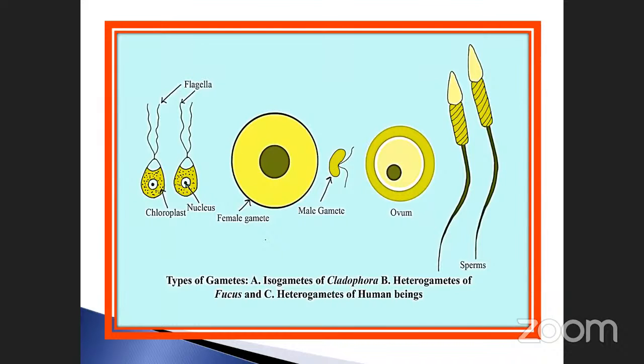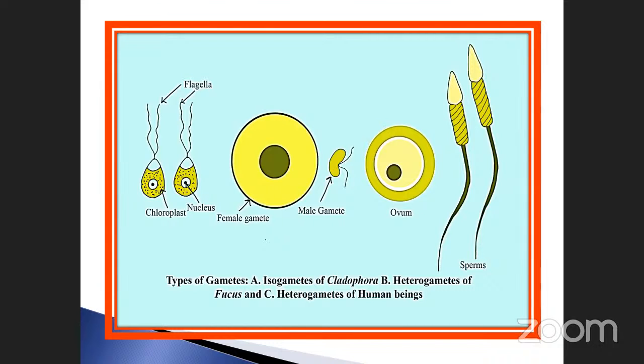Listen. First one is called isogametes. See here, this is isogametes. Both are similar in nature. Which one is male, which one is female? We cannot find out. Such a category is called isogametes, mostly found in Cladophora. Note it down. Isogametes, Cladophora.